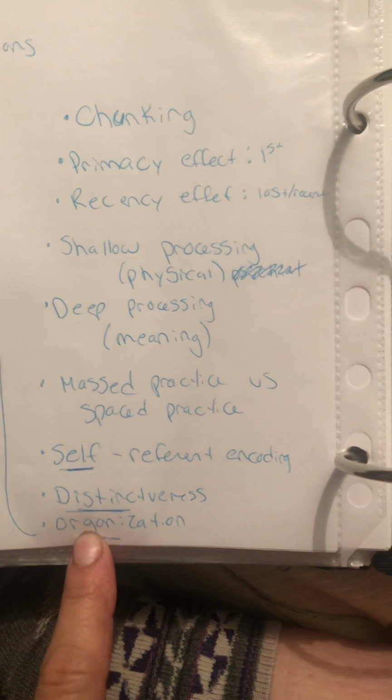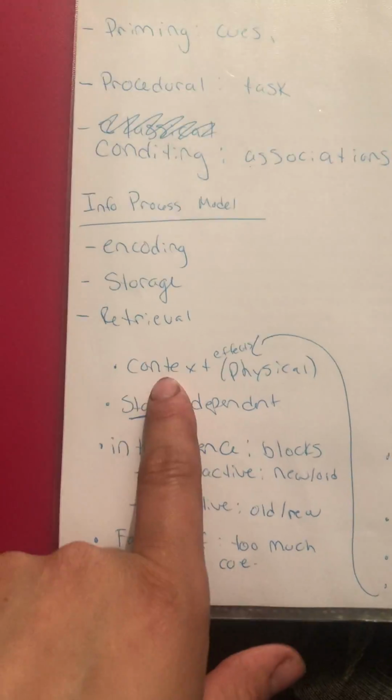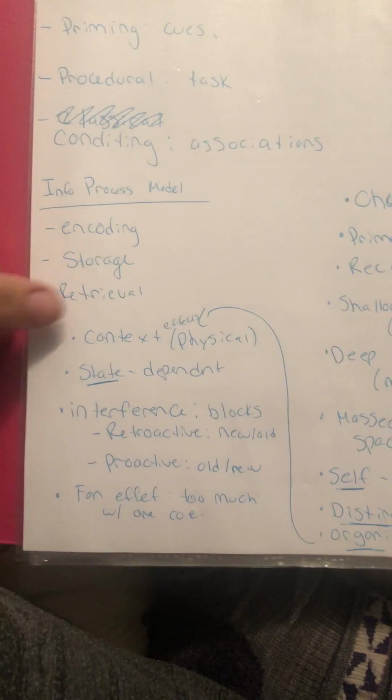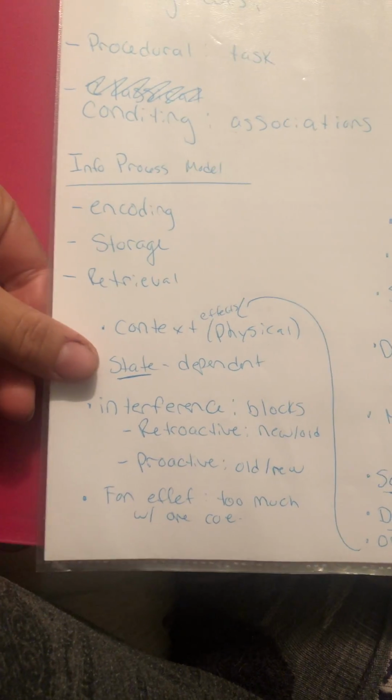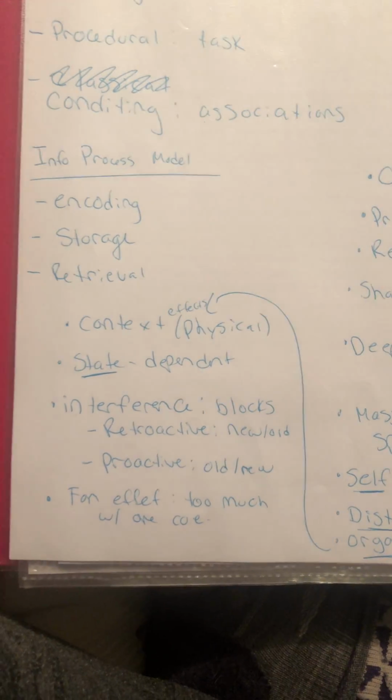Organizing information in different categories will help you remember it better. We have the context effect, which is the physical place where you're doing that learning, will help you recall things better. State dependent is what your emotional or psychological state is. Well, if you're in that same state to remember things, you'll remember them more easily.